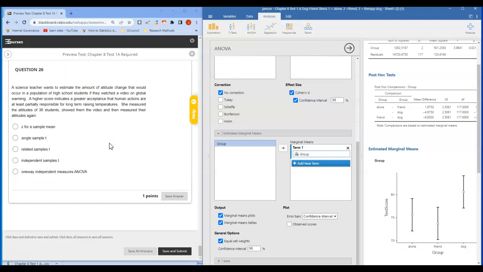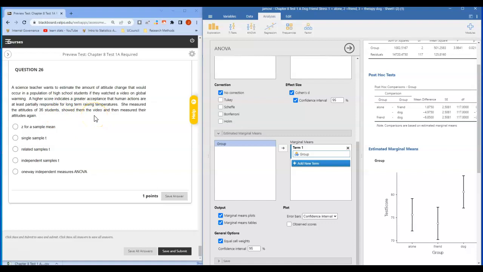Finally, 26, a science teacher wants to estimate the amount of attitude change that would occur in a population of high school students if they watched a video on global warming. A higher score indicates a greater acceptance that human actions are at least partially responsible for long-term rising temperatures. She measured the attitudes of 36 students, shows them the video, and then measured their attitudes again.